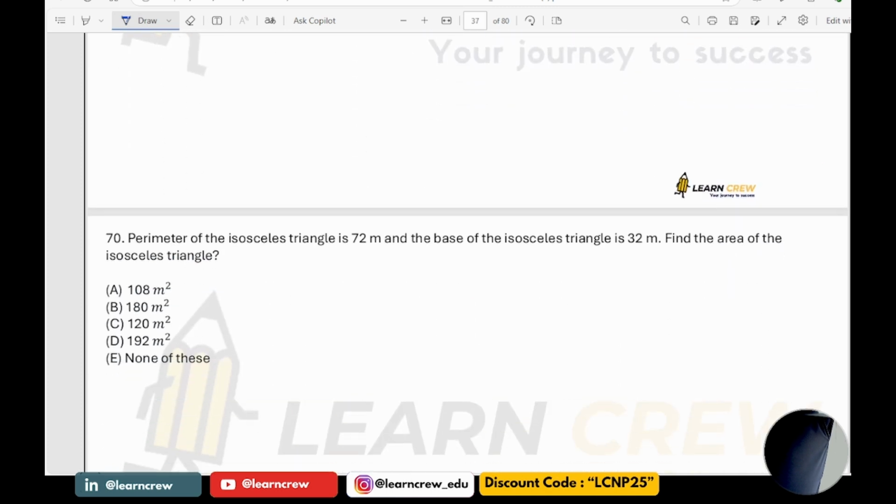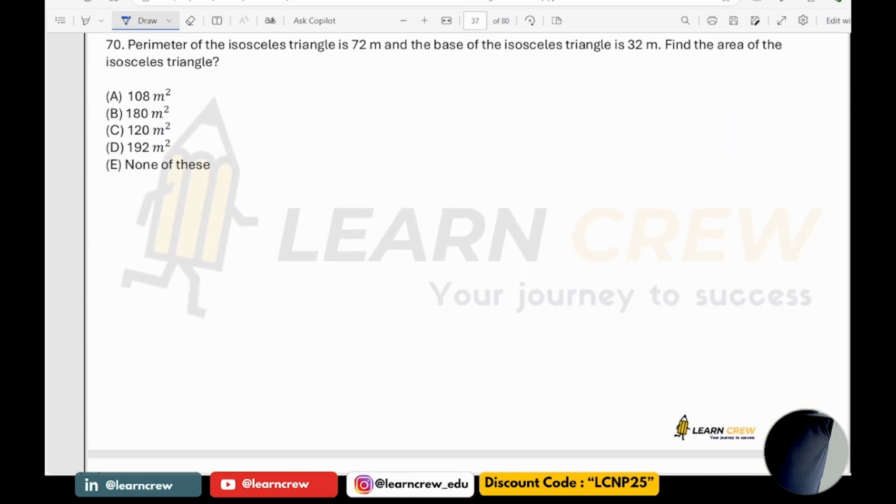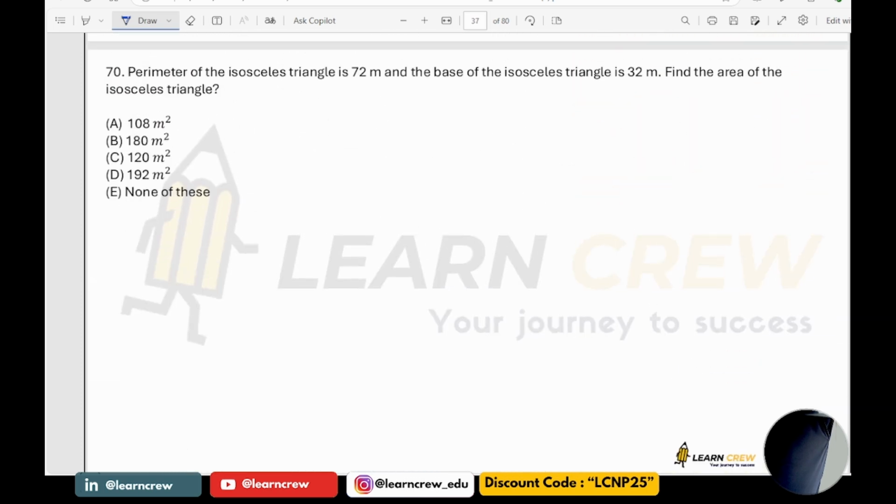Next. Last question, question number 17 in the quantitative aptitude section. The perimeter of the isosceles triangle is 72 meter. The perimeter of the isosceles triangle means 2A plus B is 72, and the base of the isosceles triangle is 32. Find the area of the isosceles triangle.